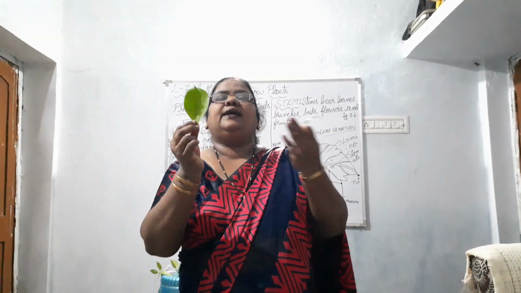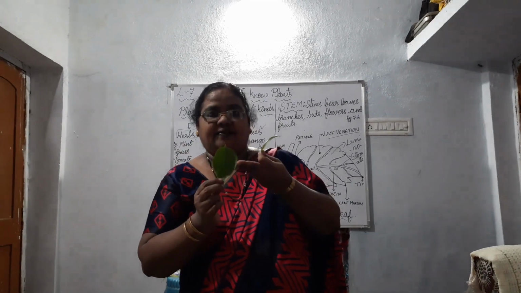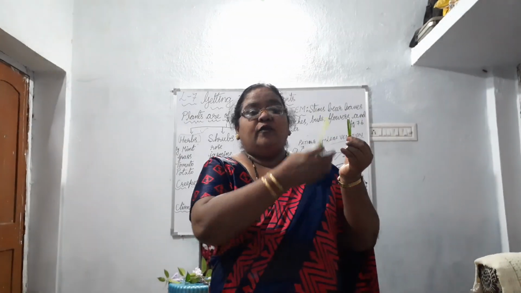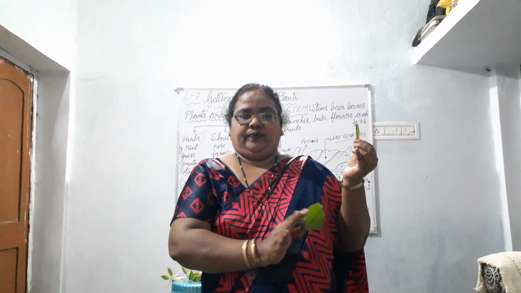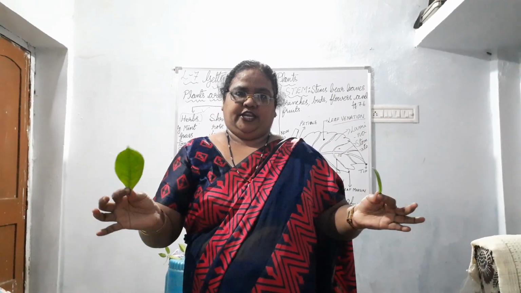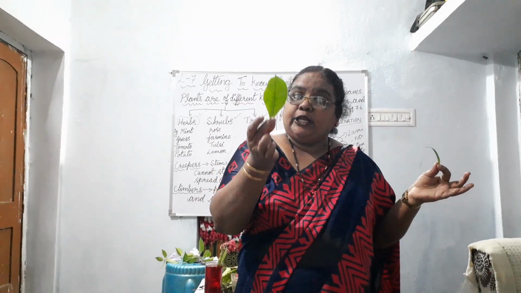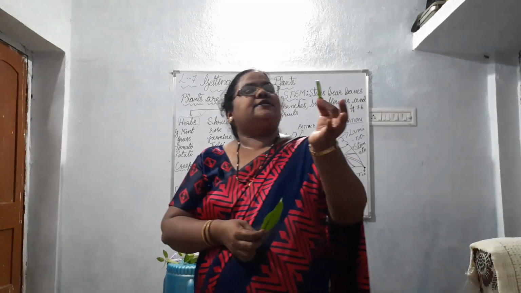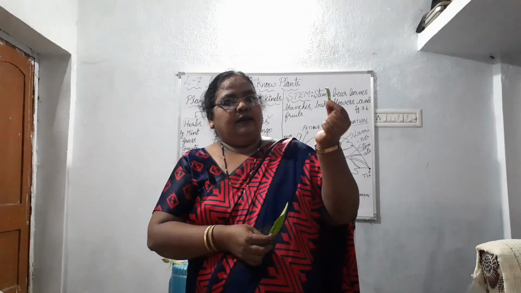In reticular venation, what do you see? The veins are netted, isn't it? And here in the parallel, what do you see? Veins are parallel. So these are the two types of leaf venation. First one is called reticular, and this is called parallel venation.